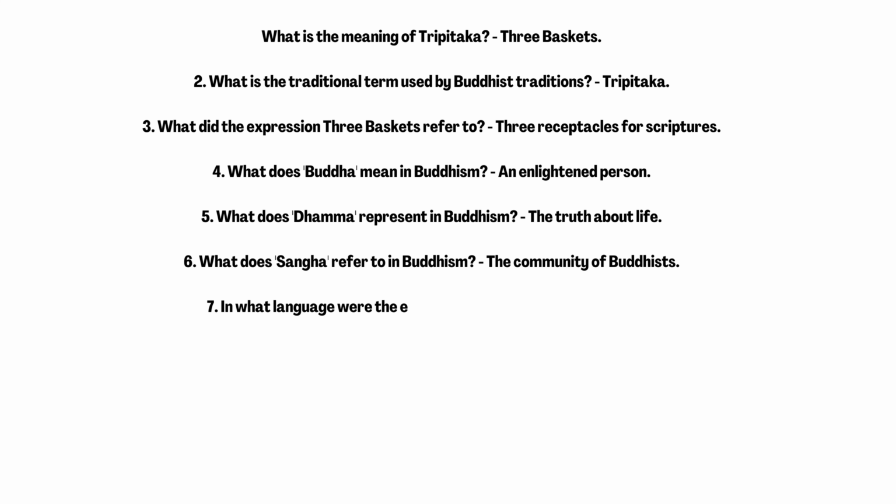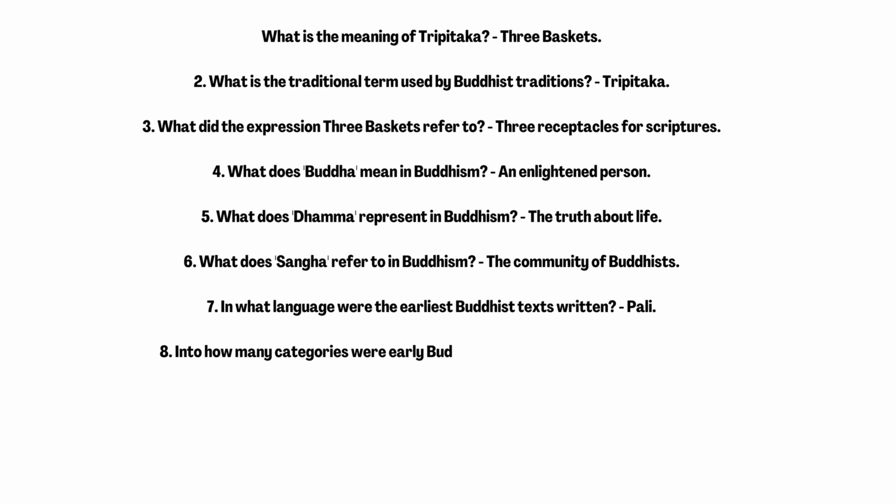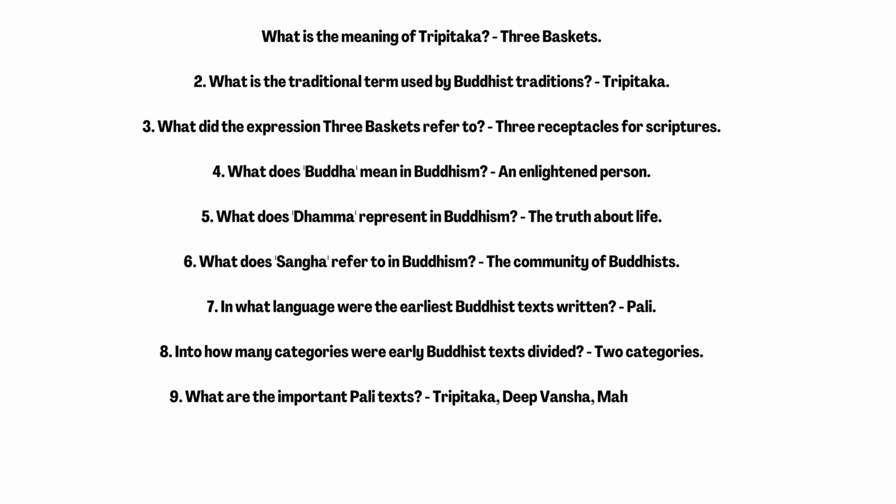7. In what language were the earliest Buddhist texts written? Pali. 8. Into how many categories were early Buddhist texts divided? 2 categories. 9. What are the important Pali texts? Tripitaka, Deepvansha, Mahavansha. 10. What is the earliest and most important Pali text? Tripitaka.